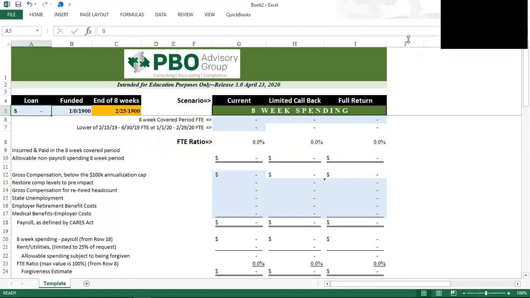California time. The first step in using the calculator, or the template as we also call it, is to enter the loan amount. These are all assumptions, but the loan amount is $1,180,000. So this client applied for and was granted a $1.2 million loan. Their funding date was April 23rd, 2020. And so the end of their 56-day forgiveness period under 1106 is June 18th, 2020.